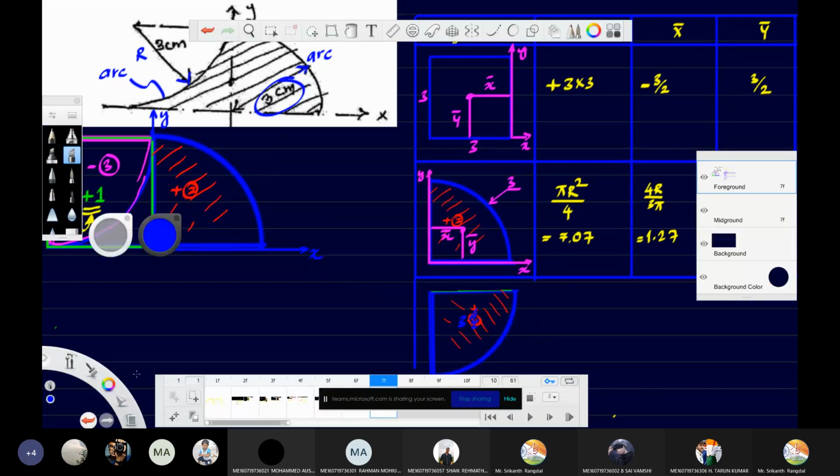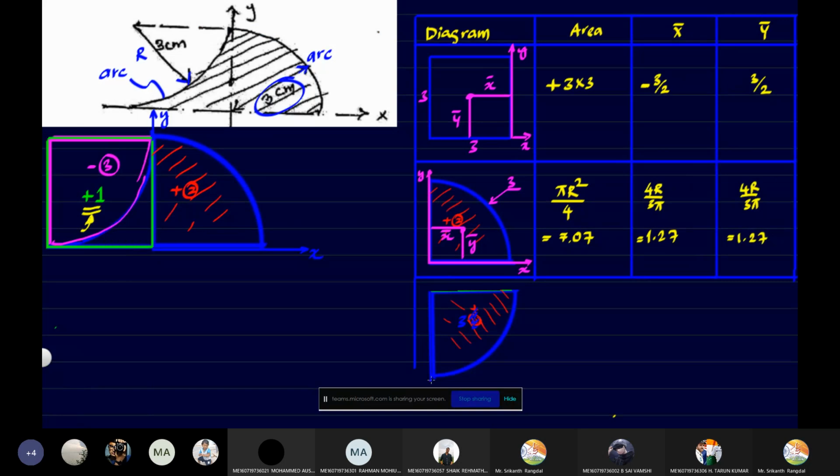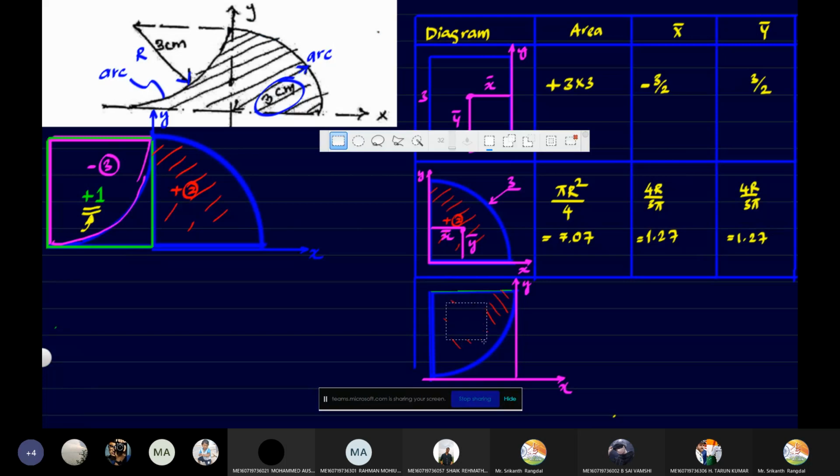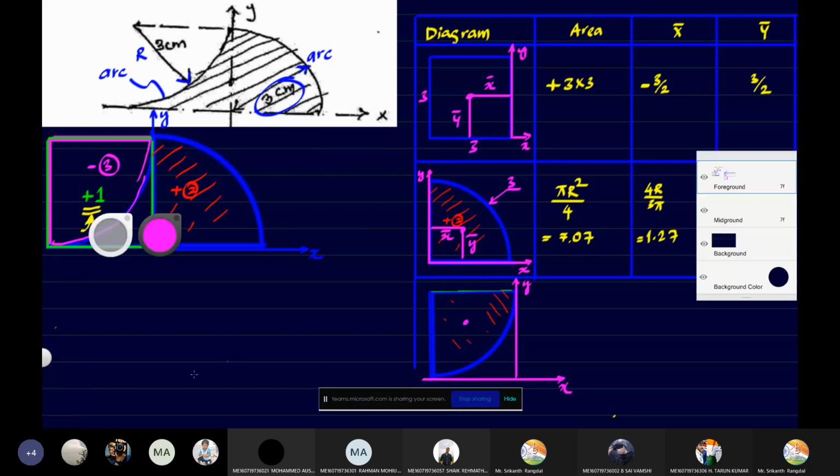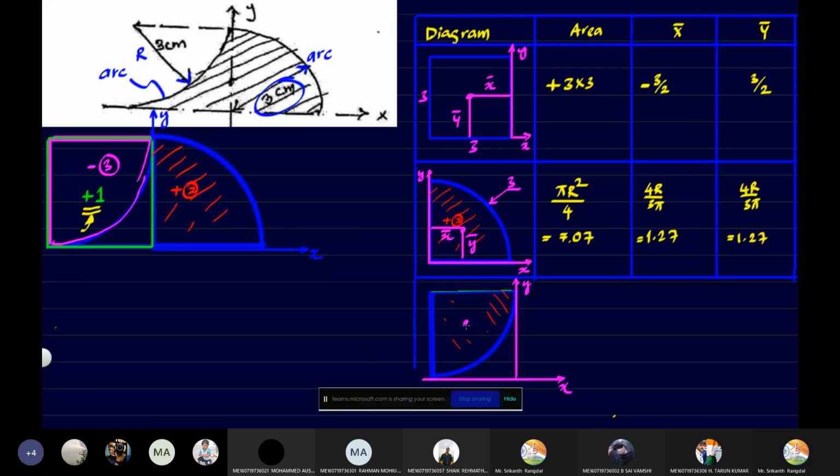Now, where are the axes? Understanding the axis is very important here. Fine. So this is where we have the x-axis, and this is where we have the y-axis. Okay. So the centroid will be located at the center, and this is where the difference comes compared to all other diagrams. This is the most twisted of the diagrams. So distance from the x-axis, we have to take it as y bar. Distance from the y-axis, we have to take it as x bar.